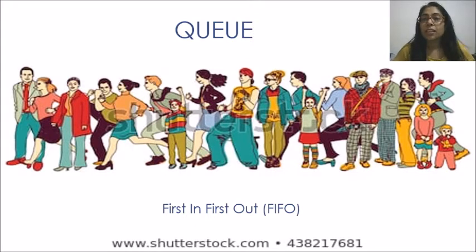We can take an example of the queue outside the billing counter or queue outside the ticket booking counter. You can see there the person who came first will be the first person to get the ticket. So this is the principle of queue. So let's start with the queue today.